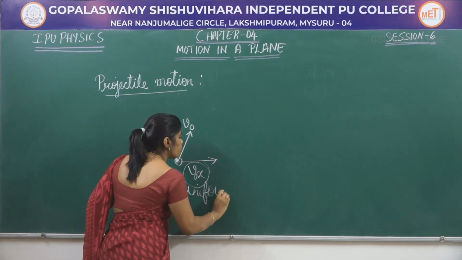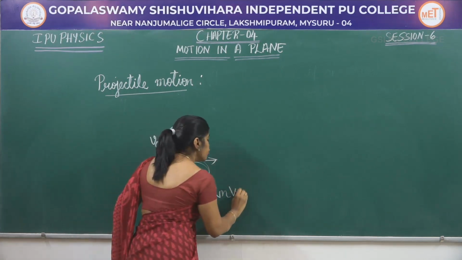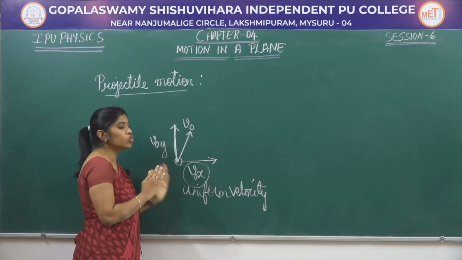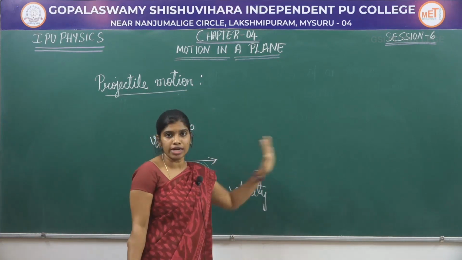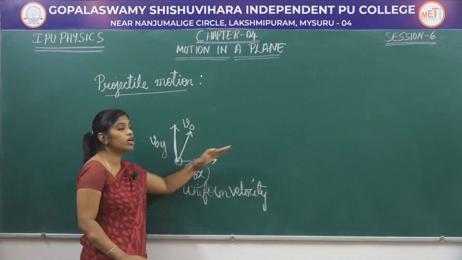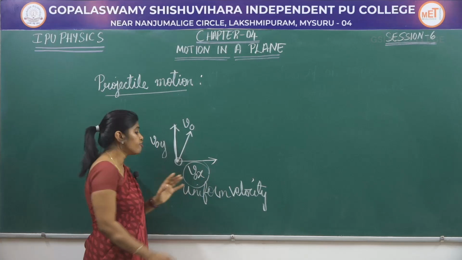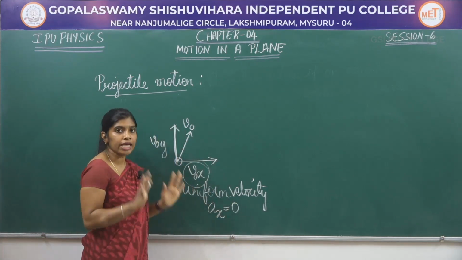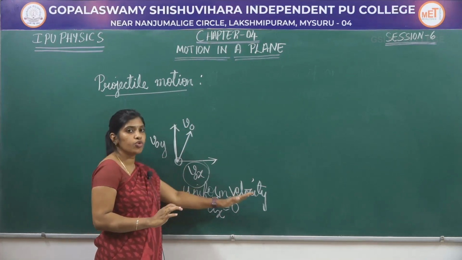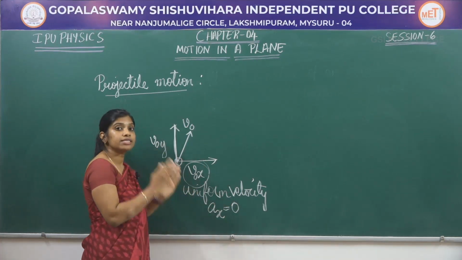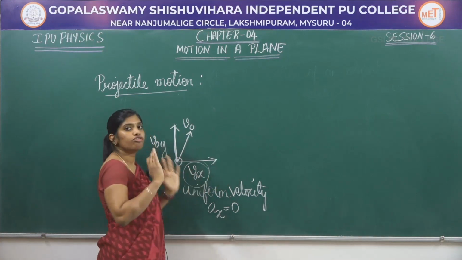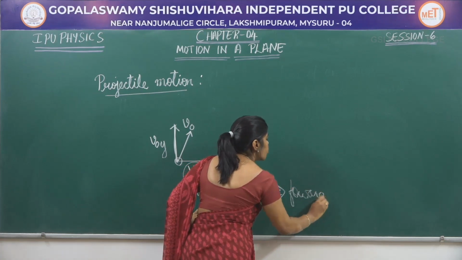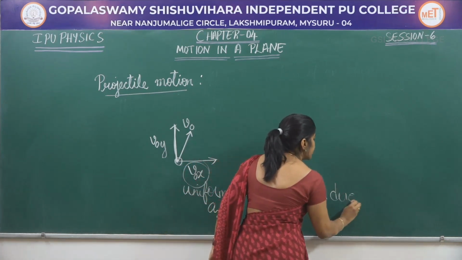This component in the x-axis is the uniform velocity and there is no force along this horizontal direction. There is no force acting along the horizontal direction. Therefore, I can say the acceleration along the x-axis is completely zero. Therefore, this is the uniform velocity and this helps the ball to move in the forward direction. What does this velocity does? It helps the ball to move in the forward direction.